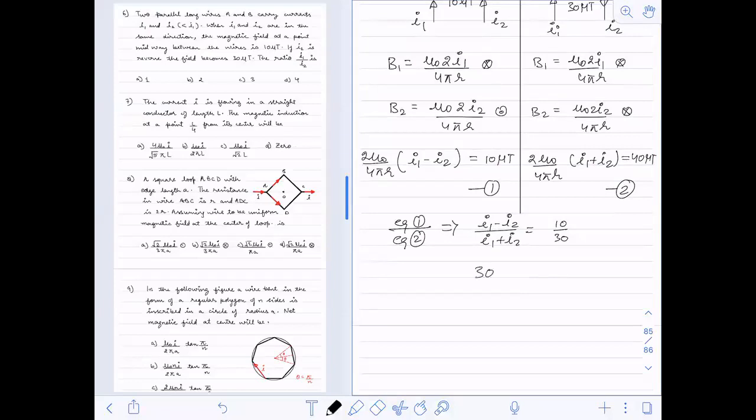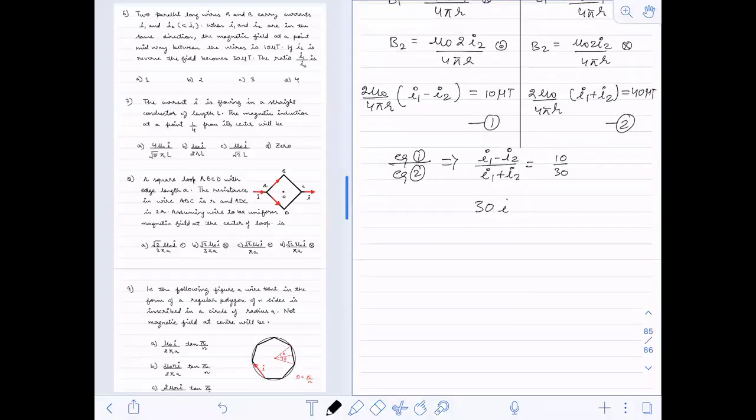You will get 30. Shall I leave this or shall I solve it? Just check what you will get here: 20 I1 equals 40 I2. I1 by I2 will be 2. Answer is B.